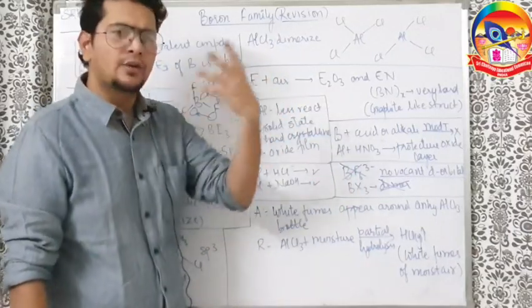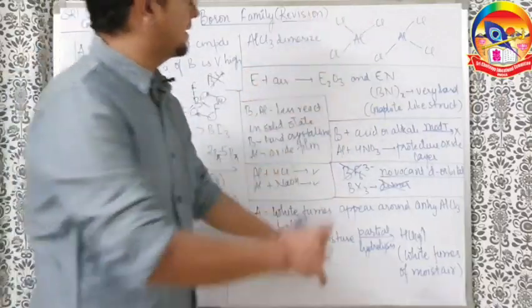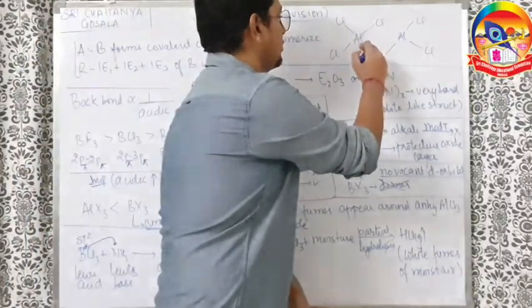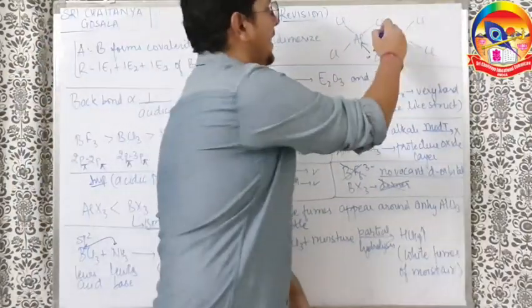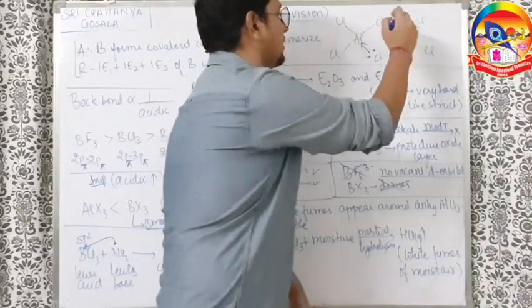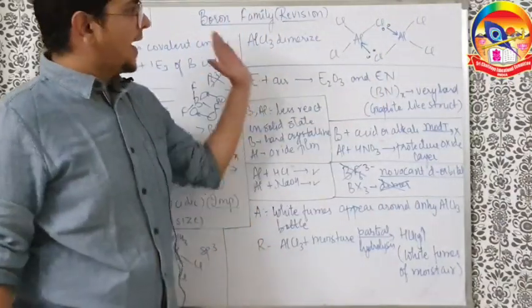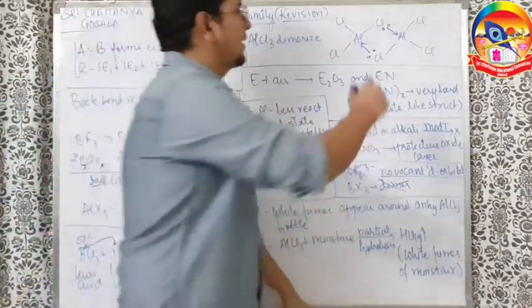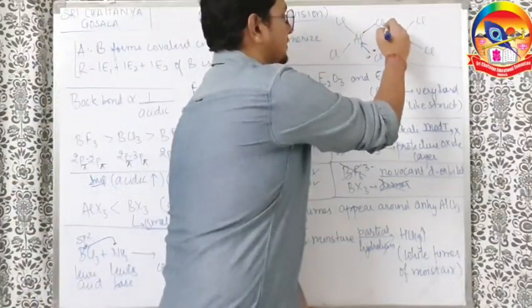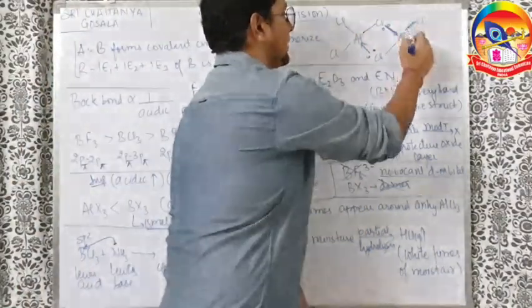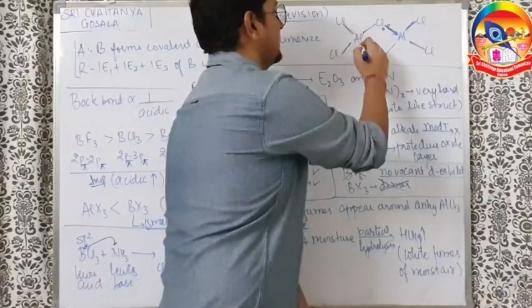AlCl3 on the other hand tries to dimerize. So there are two AlCl3. The lone pair of one chlorine goes to the vacant orbital of aluminium, and the lone pair of the other chlorine goes to the vacant orbital of the other aluminium, making a coordinate bond, and you get this kind of structure. This in the middle we call bridging, and this is terminal, right? These four are terminal and these are bridging.